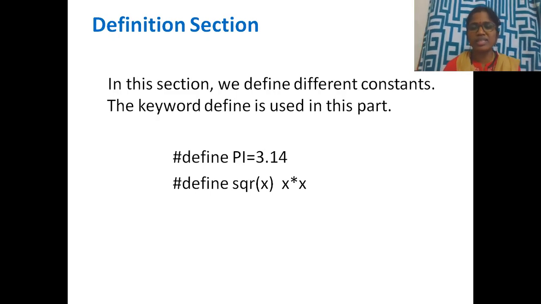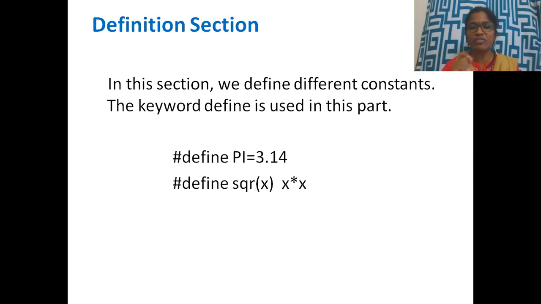Next, another example I have given you: hash define square of x. It is a formula where I write x in place of some value. If square of 10 is written, 10 into 10 is substituted. So I am defining a formula here. Instead of writing x into x every time, or some other equation also, I write it as a definition here.